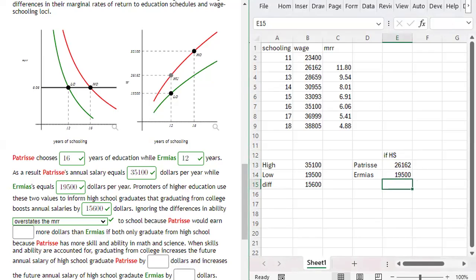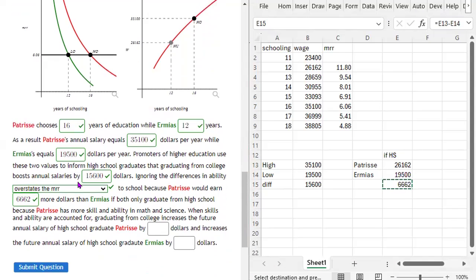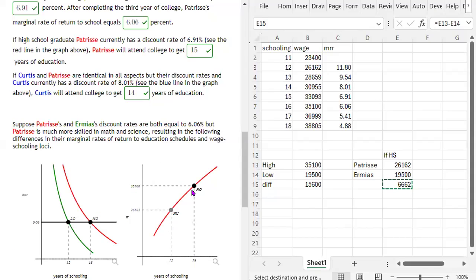So this is the real difference. And that's just because Patrice has more skill and ability in terms of math and science, which are highly valued in the labor market. When skills and ability are accounted for, graduating from college increases the future annual salary of a high school graduate by the difference of these two values, right? So this is the high ability worker, right? If this person graduates from high school, that person makes 26,162. If that same person graduates from college, the person will make $35,100, right?